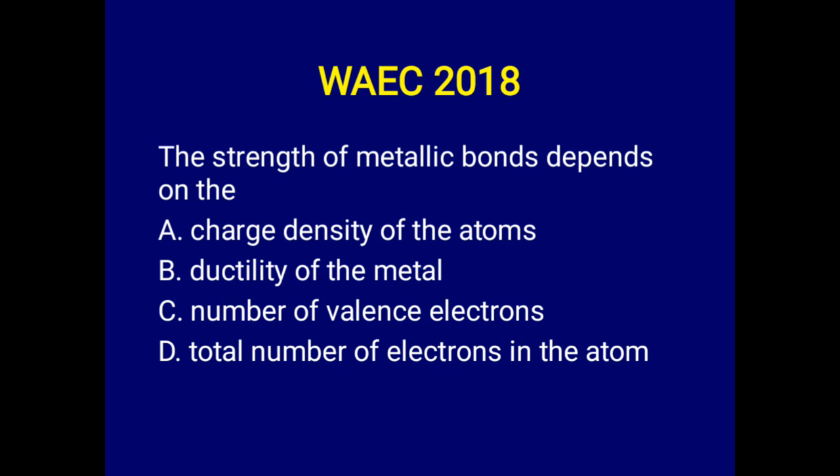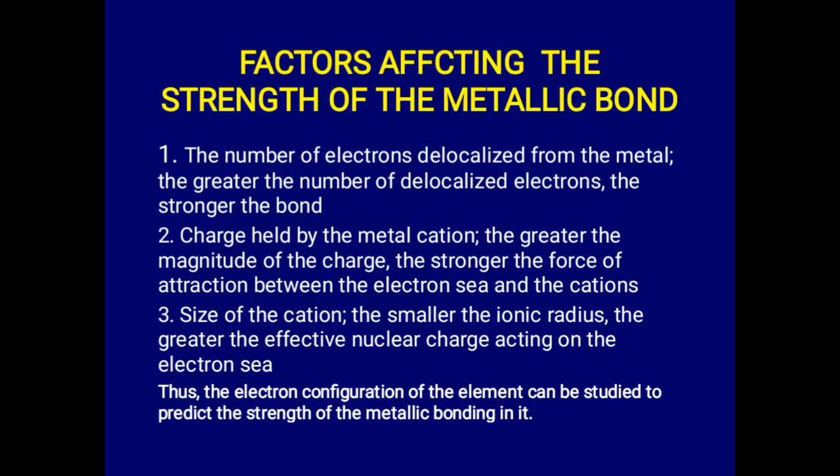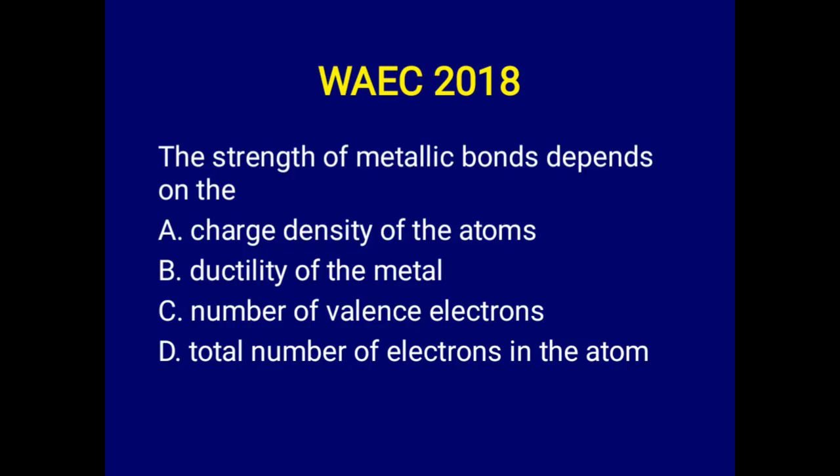So if you have picked an answer, I expect you to have picked C, the number of valence electrons. As you have explained the other time, the valence electron is the outermost electron, and of course it determines the charge. The valence electron determines the charge that will be on the metal cation. So the valence electron is the correct answer here.